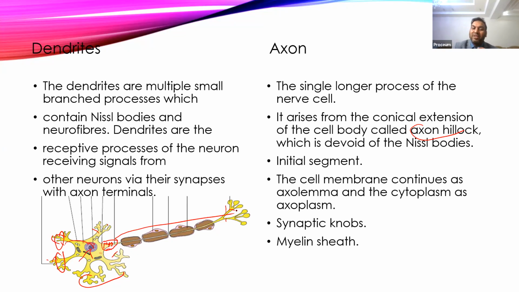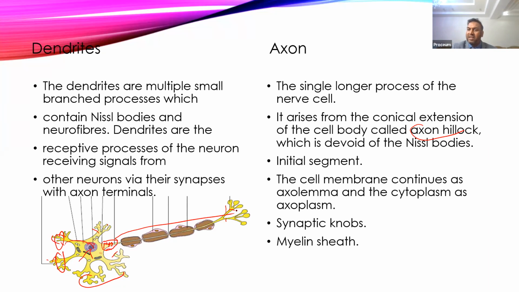And this synaptic knob synapses with other dendrites, other somas, or other axons, and sends the signal from this neuron to other neurons. So that is the function of the synaptic knob. And the dilated portion of the synaptic knob contains a large number of mitochondria and also contains vesicles which are rich in neurotransmitter.